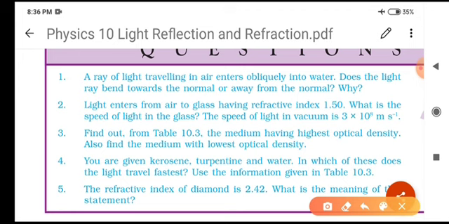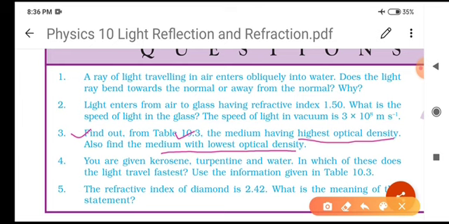Now here the question: find out from table 10.3, which is given in your book, the medium having highest optical density, and also find the medium with lowest optical density.